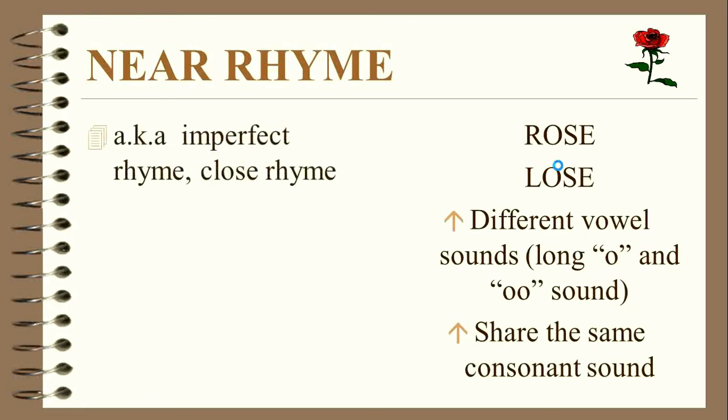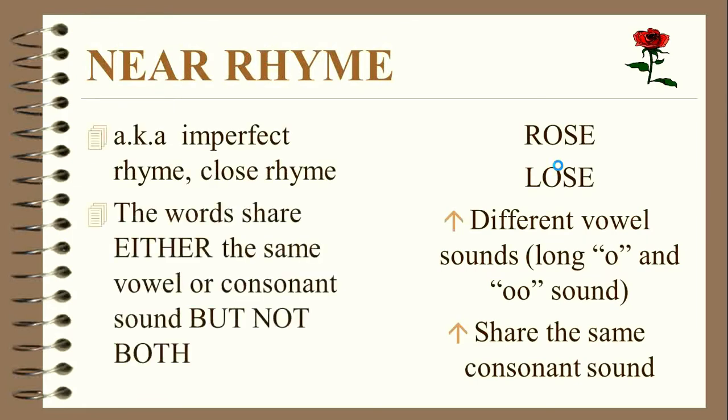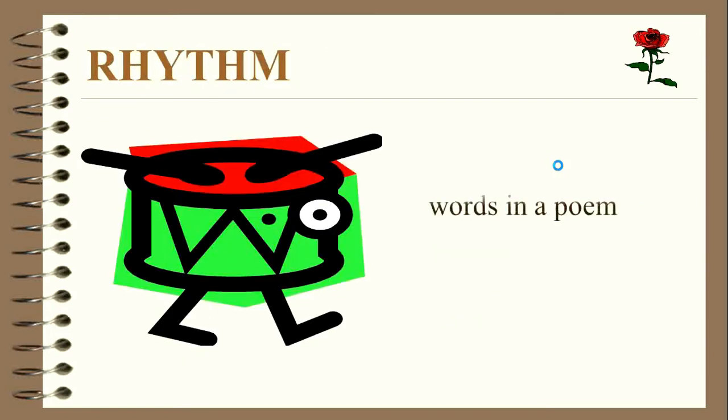Near rhyme, also known as imperfect rhyme or close rhyme, is when the words share either the same vowel or consonant sound but not both. Rose, loose. We can notice that the vowel sounds differ, a long O and an O sound, but they share the same consonant sound. Next is rhythm.